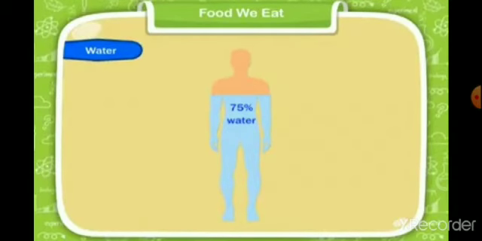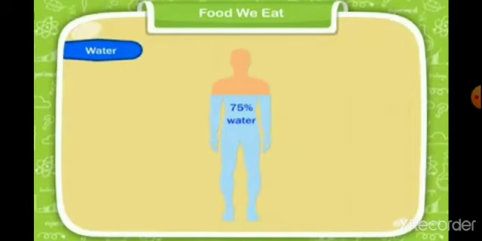About 75% of our body is made up of water. Water helps to regulate our body temperature. It helps in removing the waste product from our body in the form of sweat and urine. It is an important constituent of blood and digestive juices.